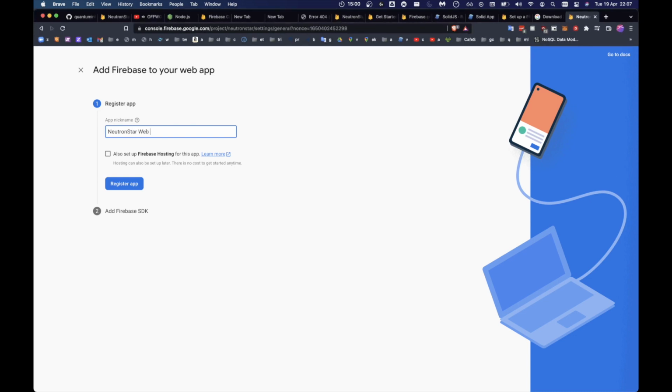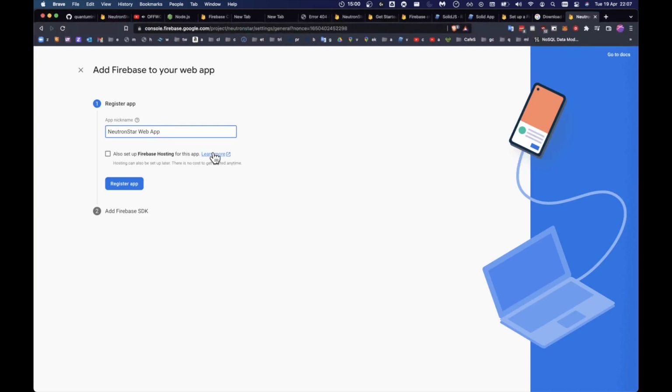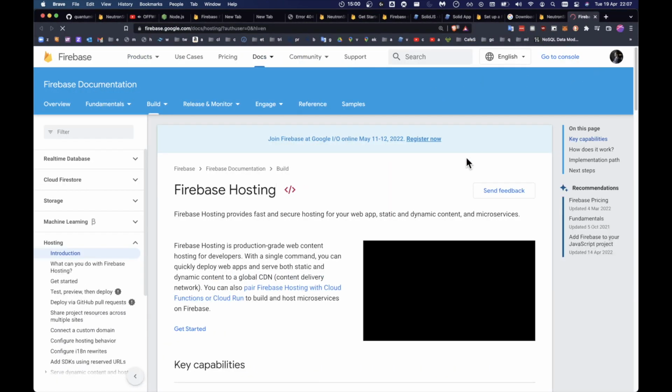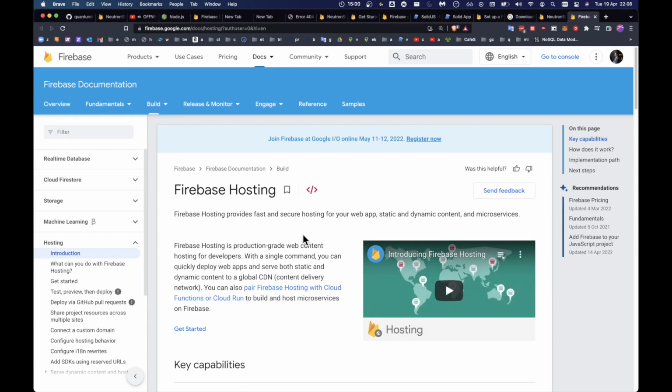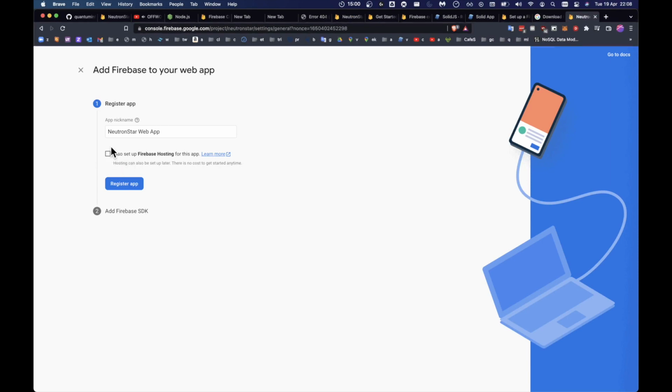Web app. Set up Firebase hosting for this app. I think it's already set up, is it not? We already did that. I don't know why we'd have to do that again. Set up, register app.